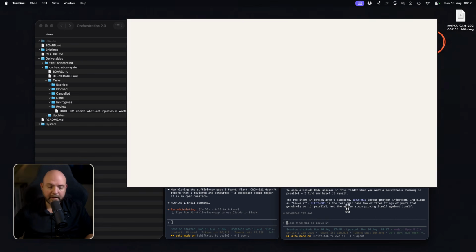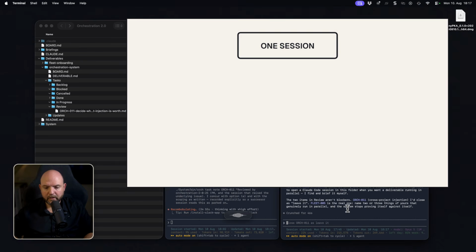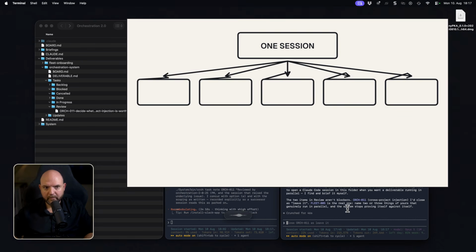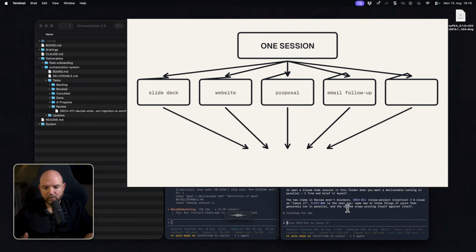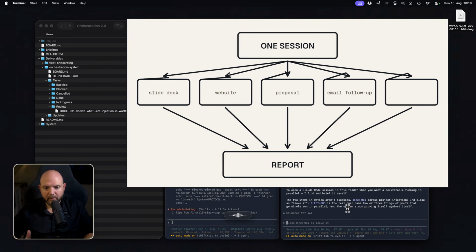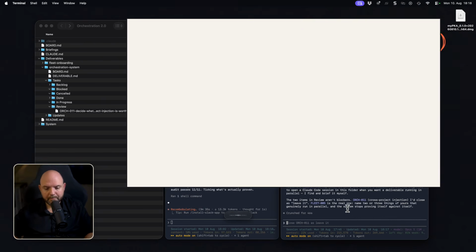So now I can say: simulate work across 5 different PMs with 5 different deliverables, like slide deck creation, website building, proposal creation, email follow-up, in order to show that you can actually do everything through this one session. And once you are done with this, show me a final report on what this new system is capable of and what the pros and cons are of using this single session that we have here. Provide me this as an HTML file as one of the deliverables and open it up in Chrome.